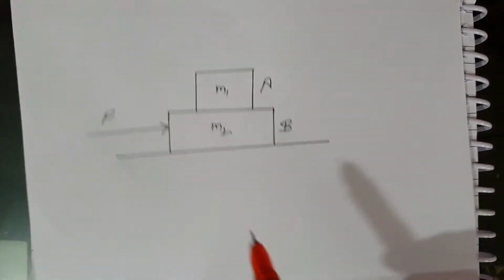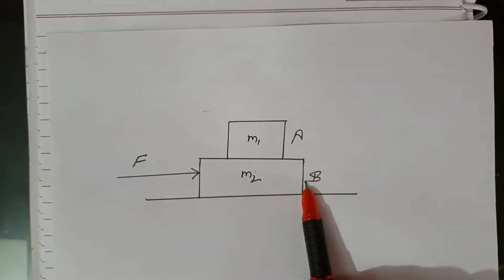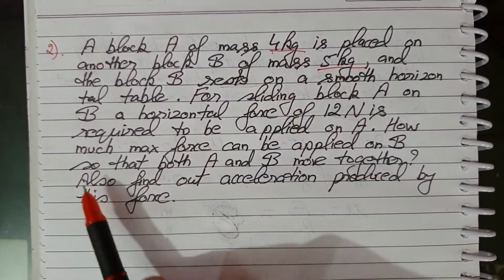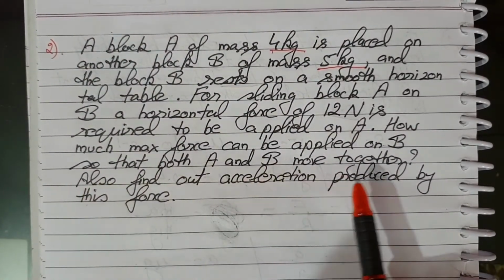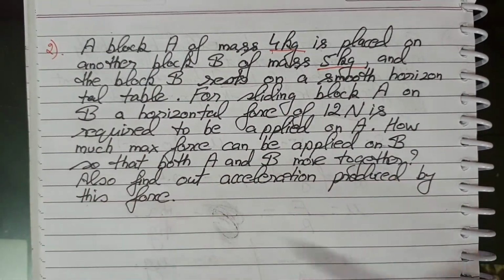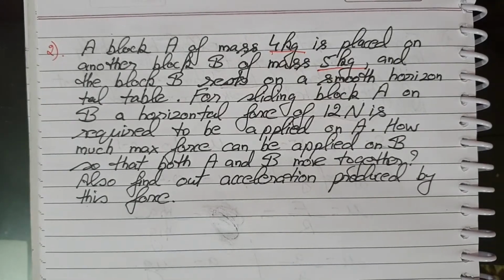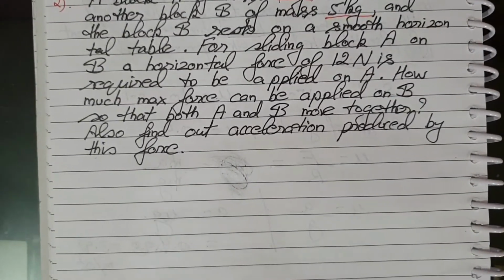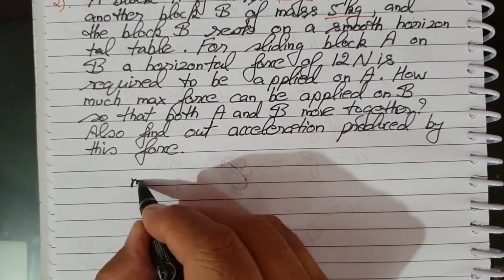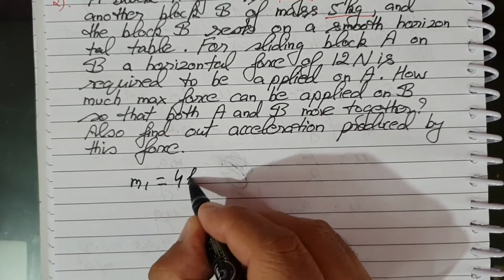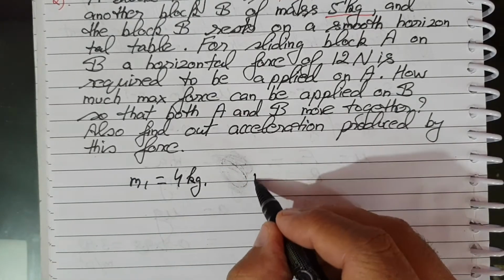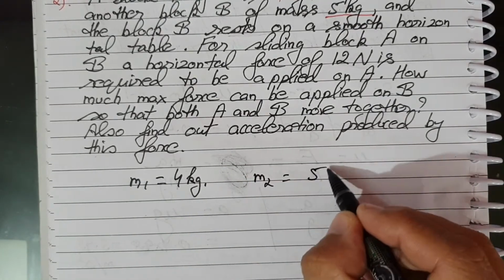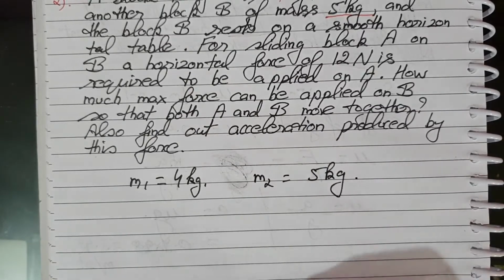So this force we have to find, which can be applied on the B, so that both A and B move together. Also find out acceleration produced by this force. Now that is the question. So first of all, what is given to us here? See, what is M1? M1 is 4 kg, which is the block A. M2 is 5 kg, which is the block B.